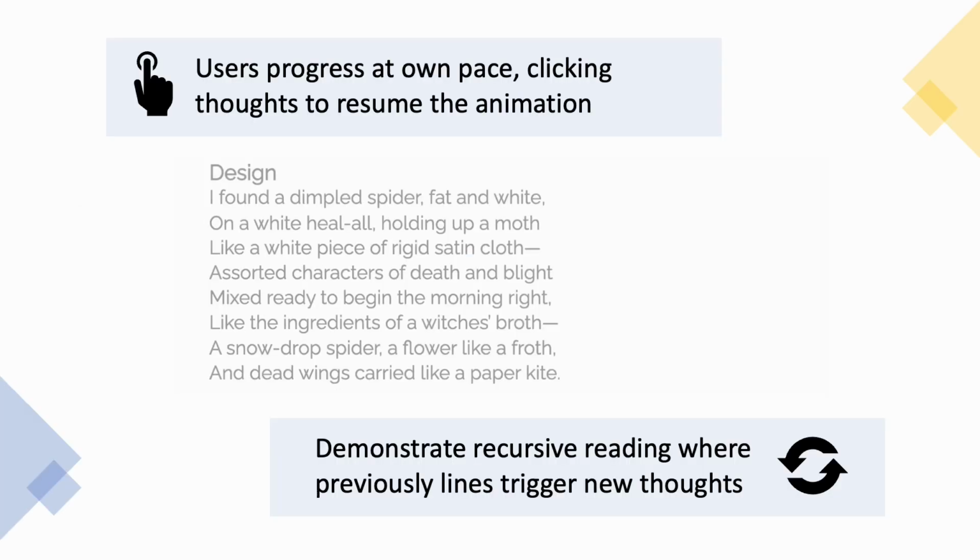Soliloquy also allows users to control pace. Anytime a thought occurs, the animation is paused, allowing users to click the thought to resume the animation. Additionally, Soliloquy allows for demonstrating recursive reading patterns where lines are revisited to trigger new ideas.